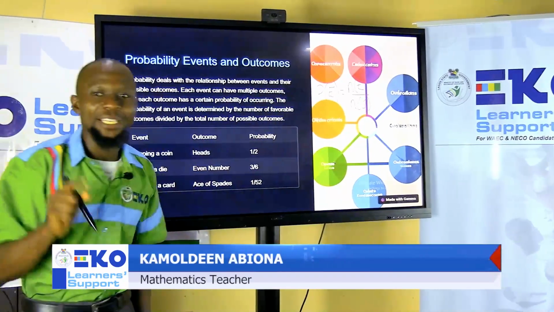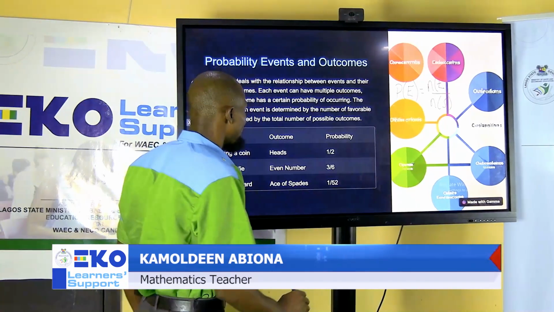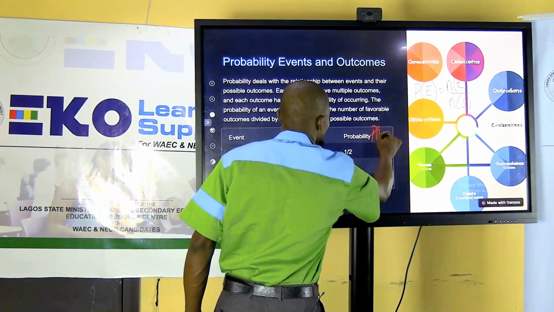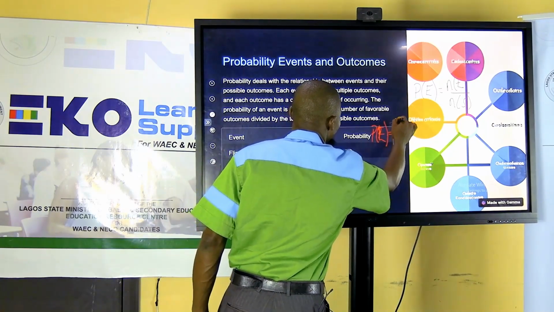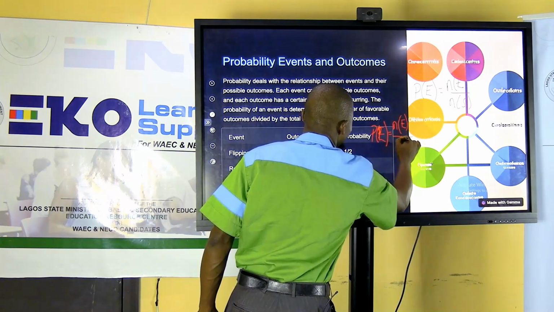You remember in sets we mentioned cardinality. So that is what I've used there. Probability of an event E equals the number or cardinality of the event over the cardinality of the sample space.